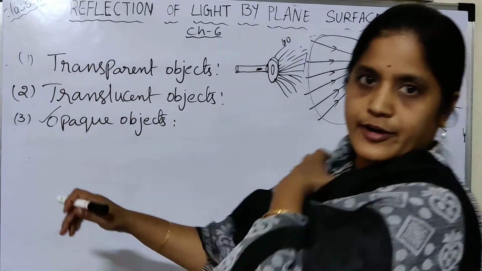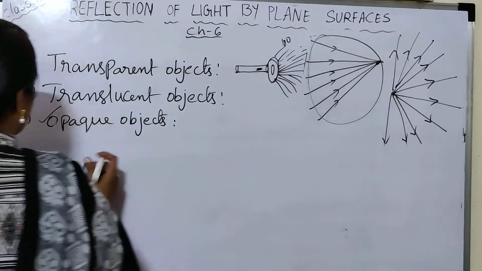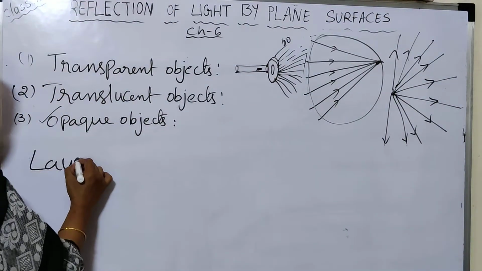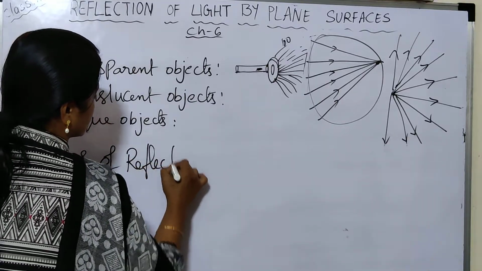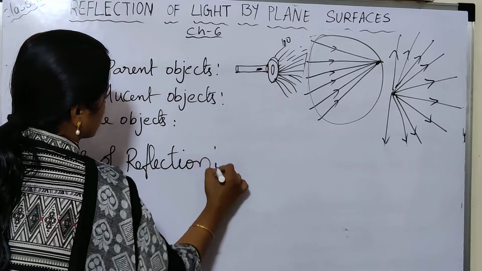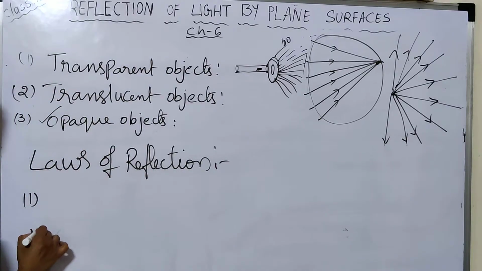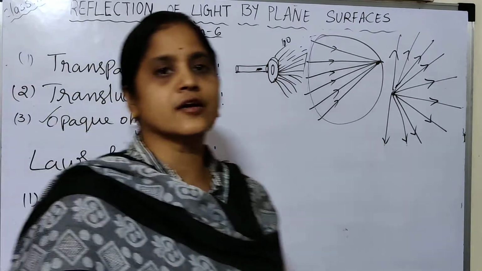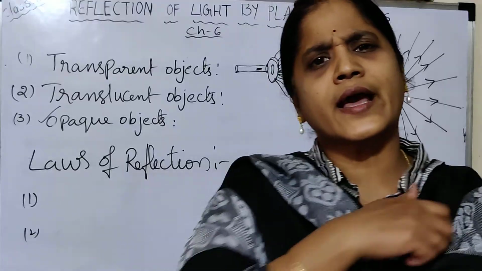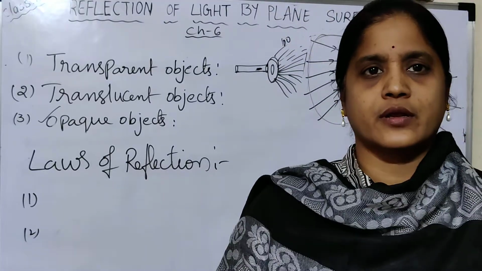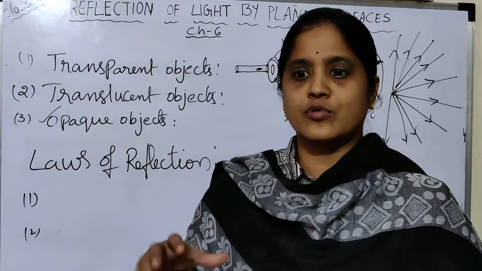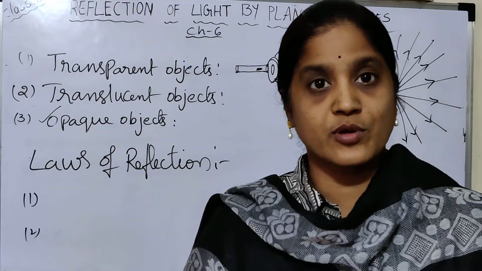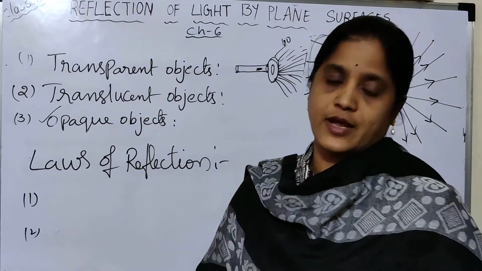What are the laws of reflection? There are two laws of reflection. Light has different types of properties, and among them, mostly we have to discuss the rectilinear propagation of light.